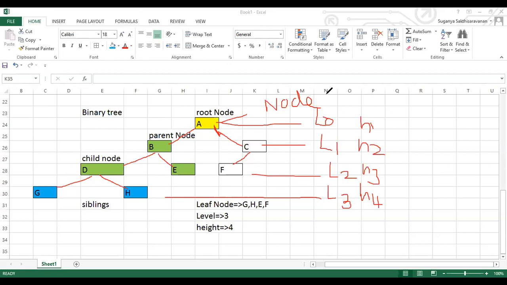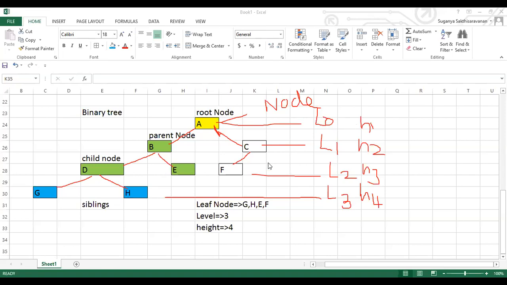Here we'll come across one more term called binary tree. I told you about the general tree, so what is the difference? Narmada, I'll show you the calculation, don't worry about it. I'll show you how to calculate the height of the tree.